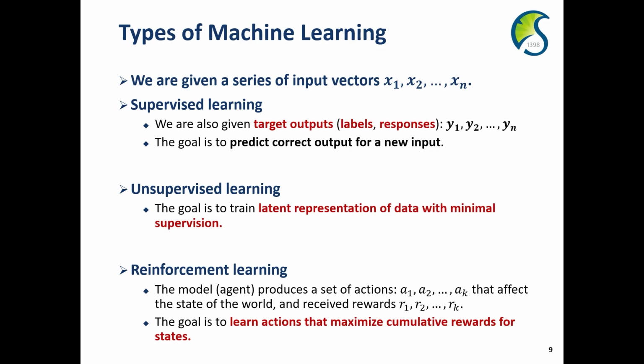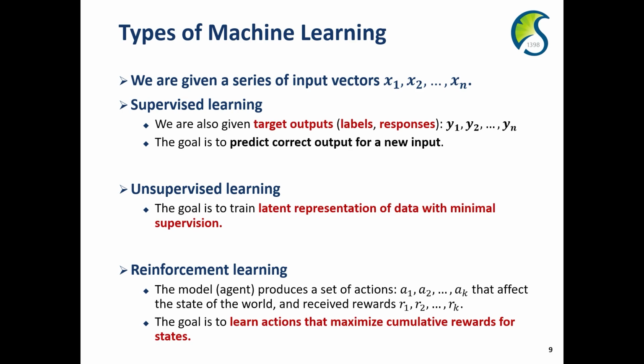Okay. And the second category is unsupervised learning. Unlike supervised learning, we don't have any label information. So for unsupervised learning, we only train the representation of data with minimal human supervision. This is more challenging than supervised learning.